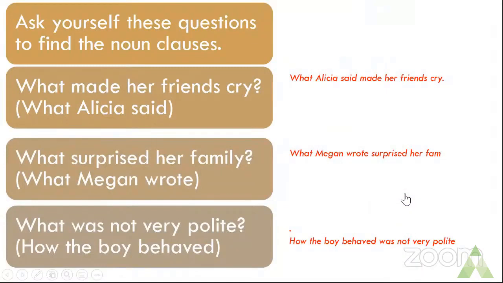Again, I'll repeat the same thing. Ask yourself these questions to find the noun clause.